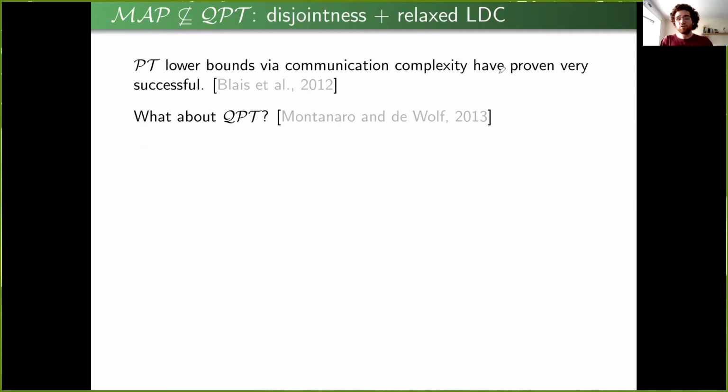This was a technique introduced by Blais, Brody, and Matulef, and it has been very successful ever since. But it turns out that this has not been applied to quantum property testers. In fact, this was a question that was raised explicitly by Montanaro and de Wolf in their survey, and they were able to resolve it with an appropriate application of error correcting codes.